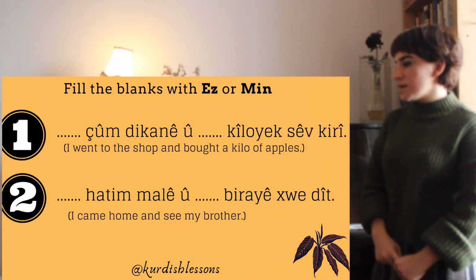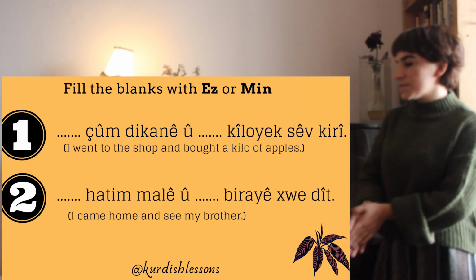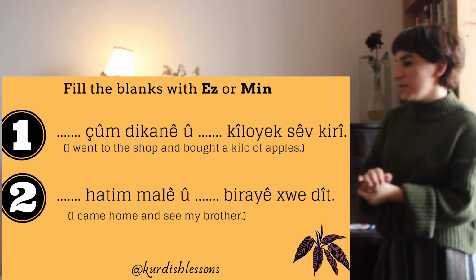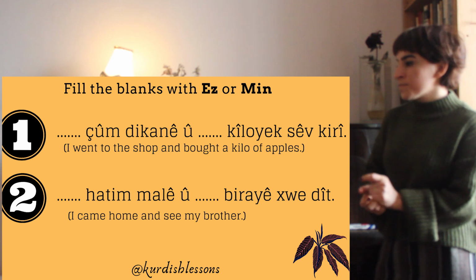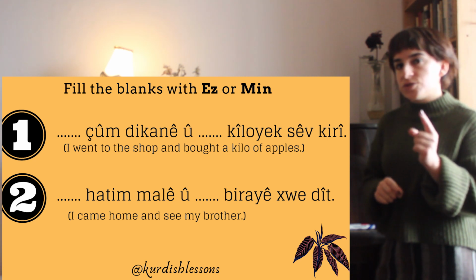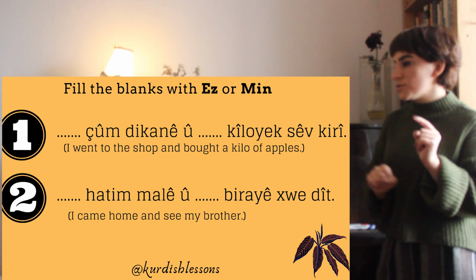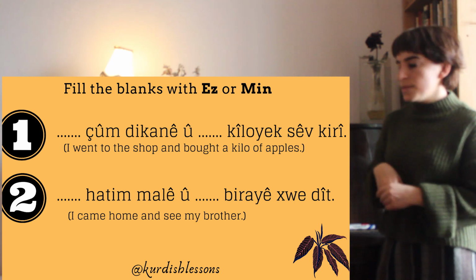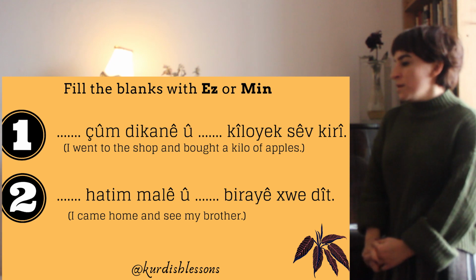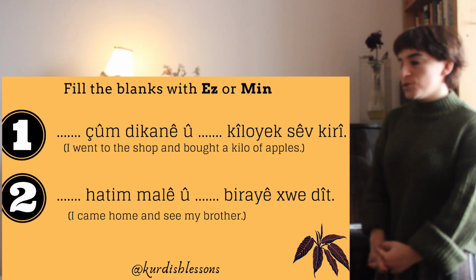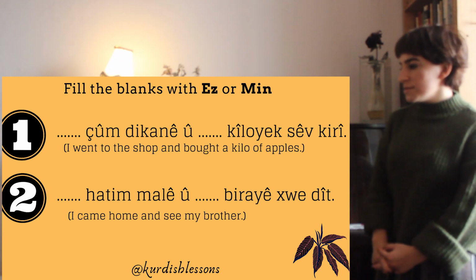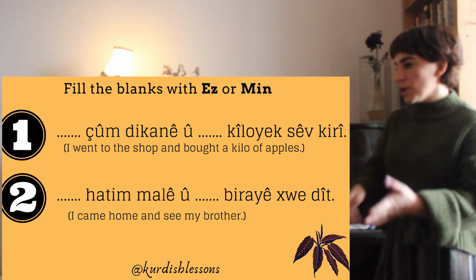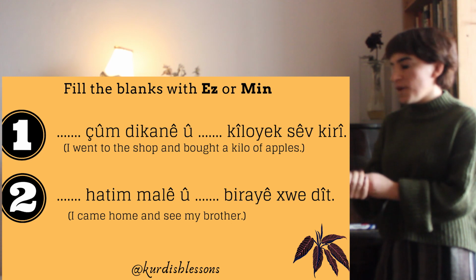So here, as you see, there are some examples. There are some sentences. I want you to put "as" or "min" in the blanks. Okay? So if you want, you can stop the video here and do the exercise, and then you can check with me. Okay? So now it says: "Dadadant chum dikane dadat kiloek sev kare." It means I went to the shop and I bought a kilo of apples.